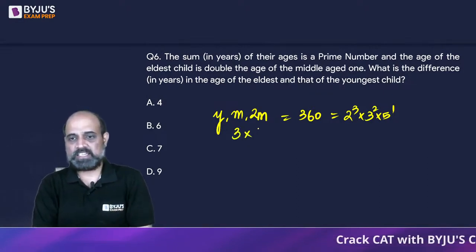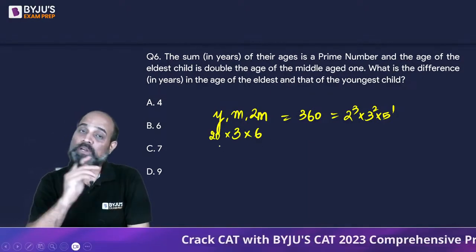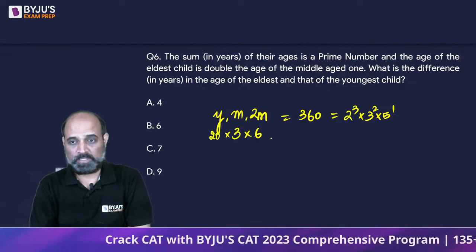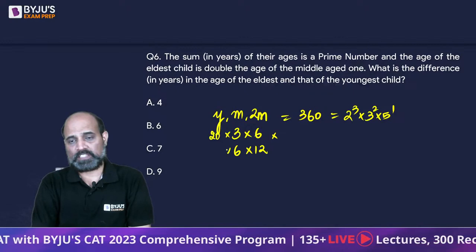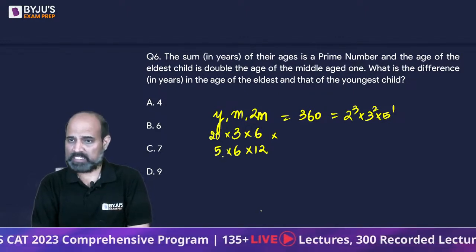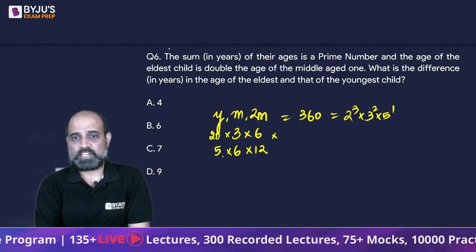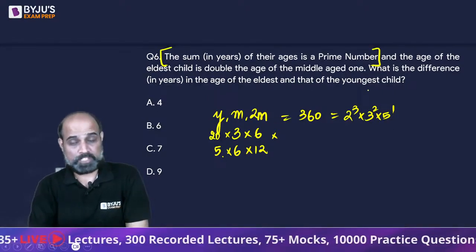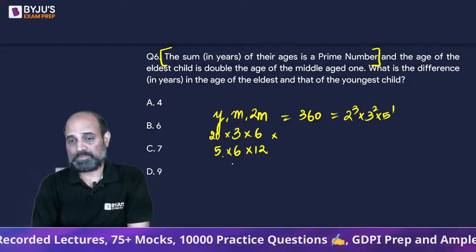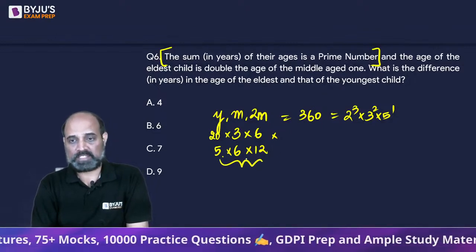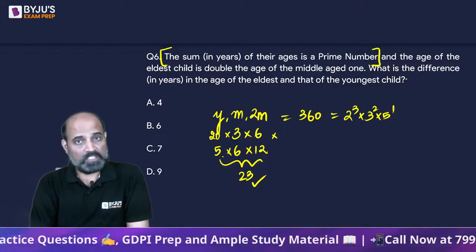If I take this as 3, this is going to be 6, but then the youngest will become 20. How can the youngest's age be more than the eldest's? Not possible. So I can't take a 3. If I take this as 6 and this as 12, then this will turn out to be 5. Makes sense, right? 5 into 6, 30, 30 into 12 is 360. Now, the extra condition which will help us figure out whether this is right or not is that if I add all of this, it should result in a prime number. So if I add all three numbers, this is 11 plus 12, which is 23, which is a prime number. So this is the combination we needed.